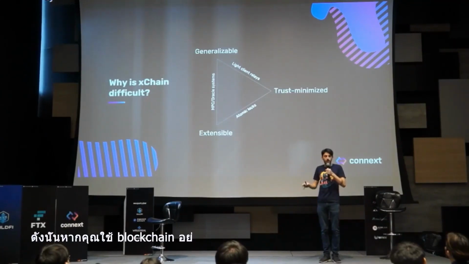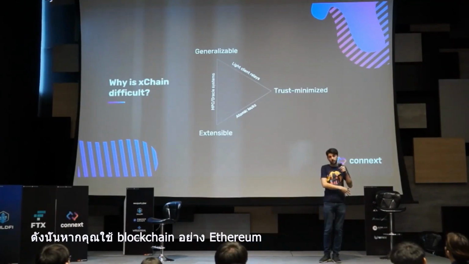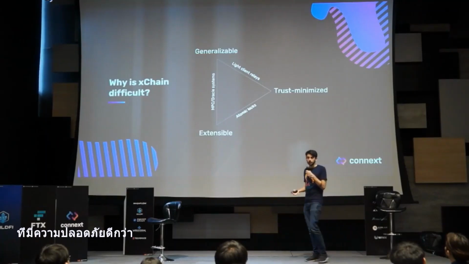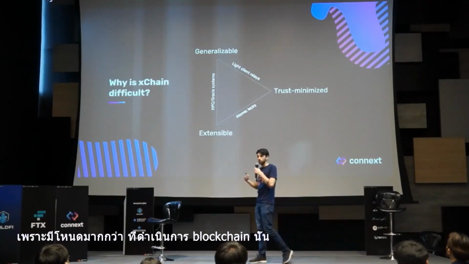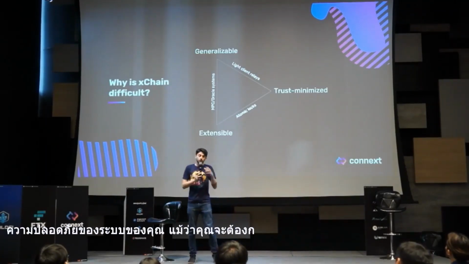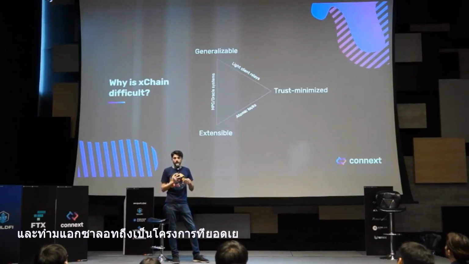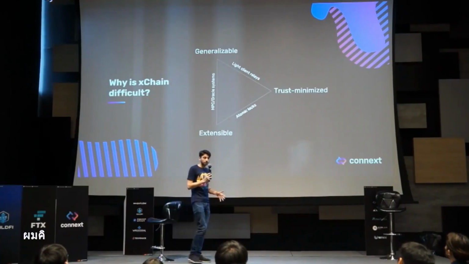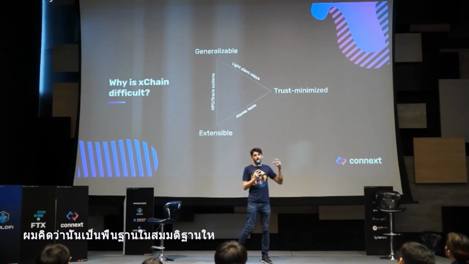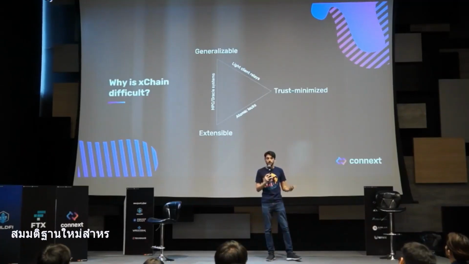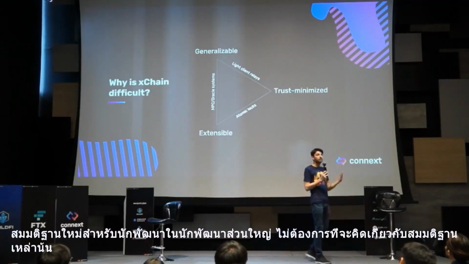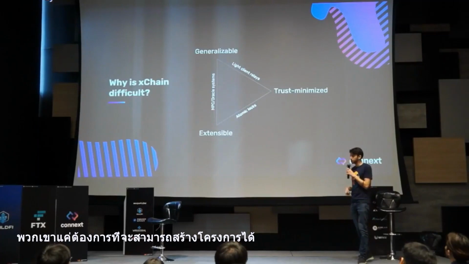So now, if you are using a blockchain like Ethereum that has better security, that has better economics because there are more nodes operating that blockchain, the security of your system, even though you want to build on top of Ethereum, is still always going to be the security of Axelar. And while Axelar is a fantastic project, I think that is fundamentally a new assumption. It's a new assumption for developers, and most developers don't want to have to think about those assumptions. They just want to be able to build a project.